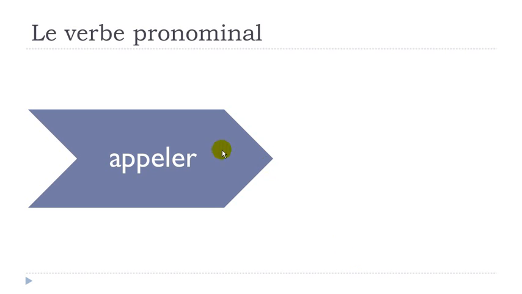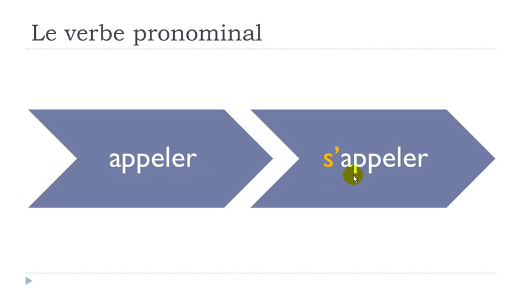Let's take another example. Appeler, to call. Okay? And then the important thing in that case is that, as usual, appeler is starting with a vowel, a, here. And it does mean that, as usual in French, normally we should have this se, but then the e will disappear and it will look like that, s'appeler. So appeler, to call, and then s'appeler, to call oneself.